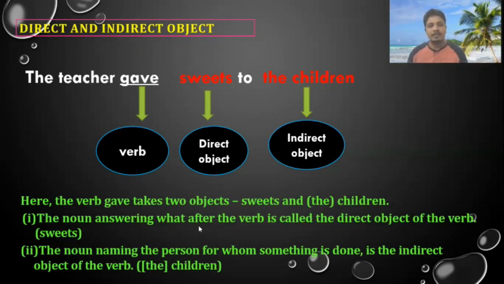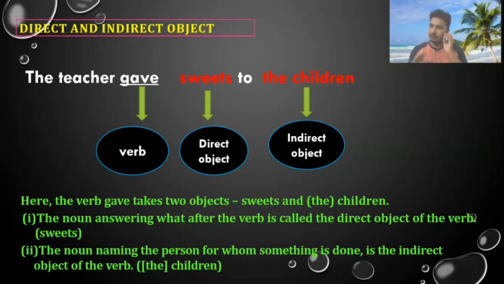The noun answering what after the verb is the direct object. What did the teacher give? Sweets. That becomes the direct object. The noun naming the person for whom something is done is called the indirect object.